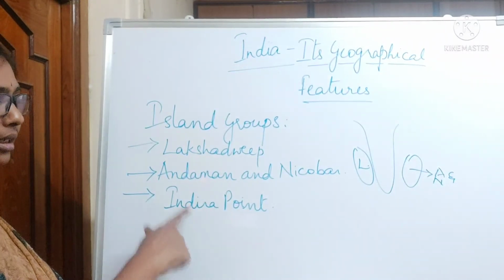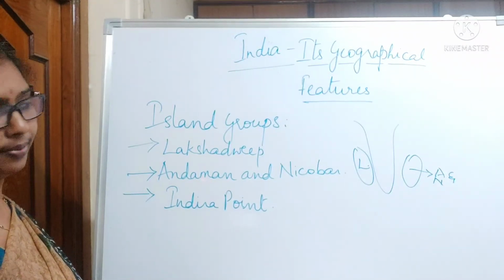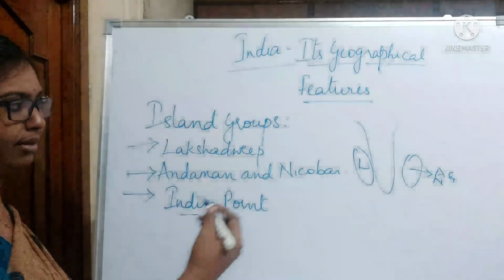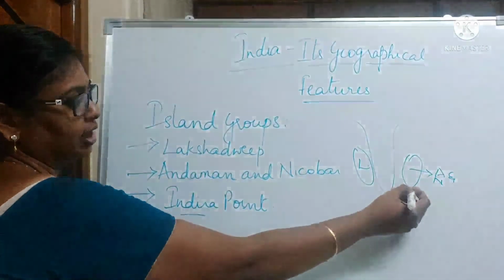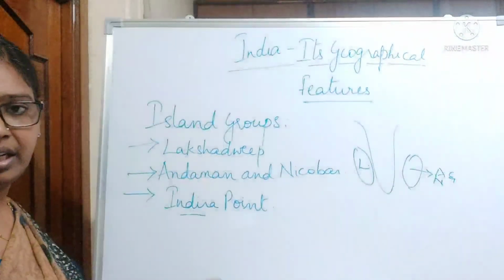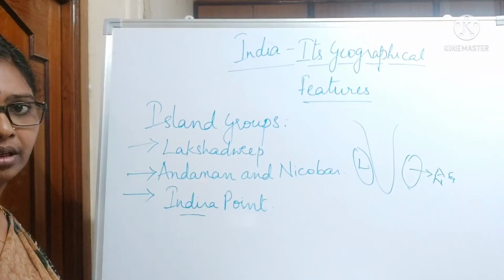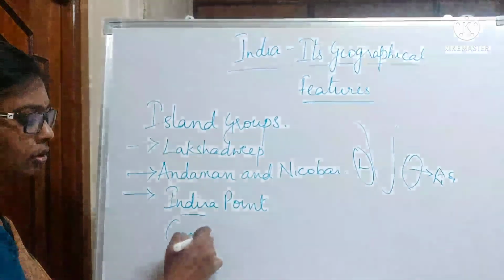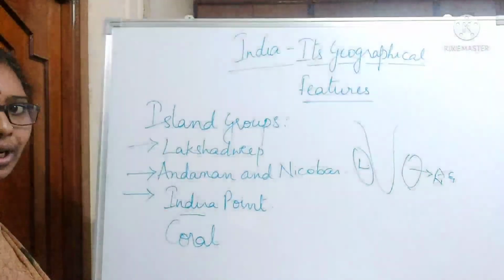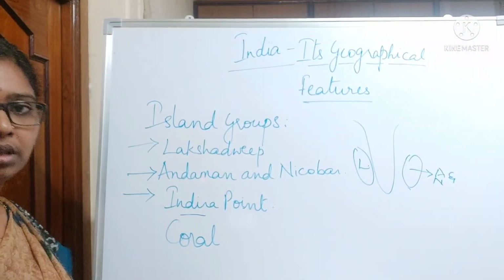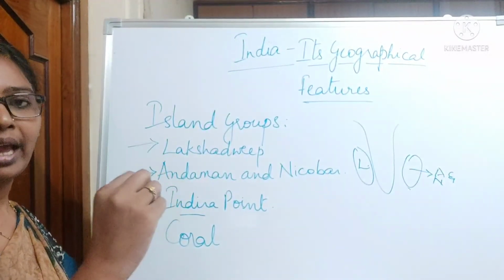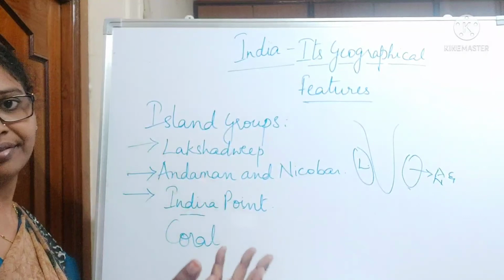And the last point which we have is the Indira Point, which is present in the Andaman and Nicobar Islands, right? And here we have so many coral islands also. These are formed because the corals keep on clinging to the rocks, and they die after some time.